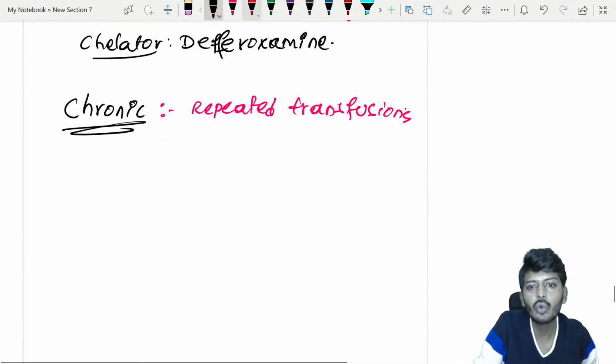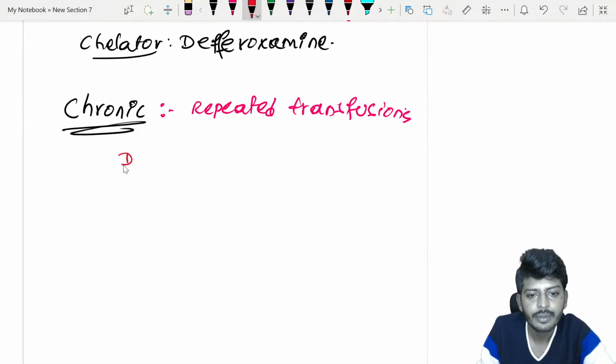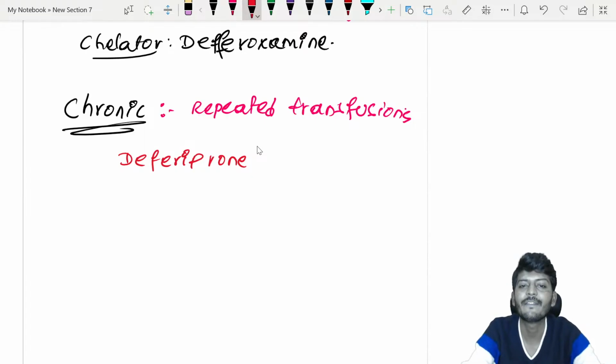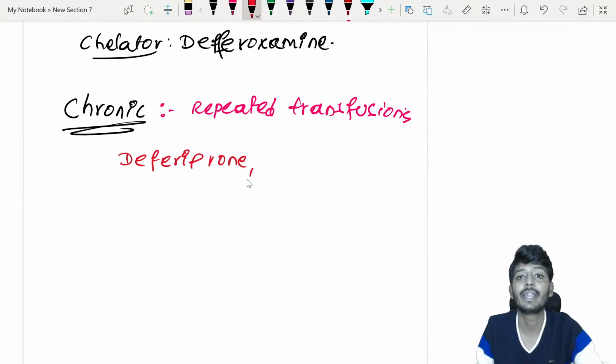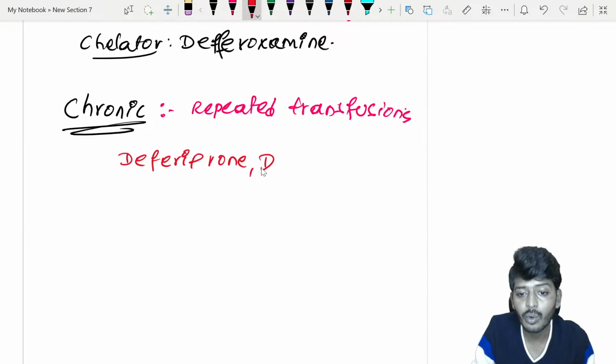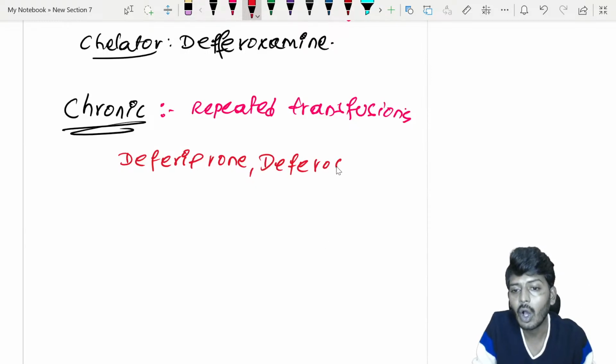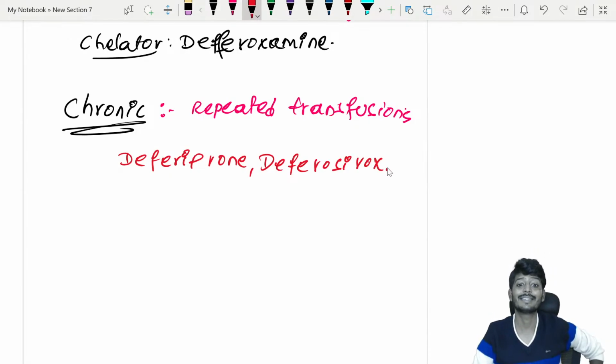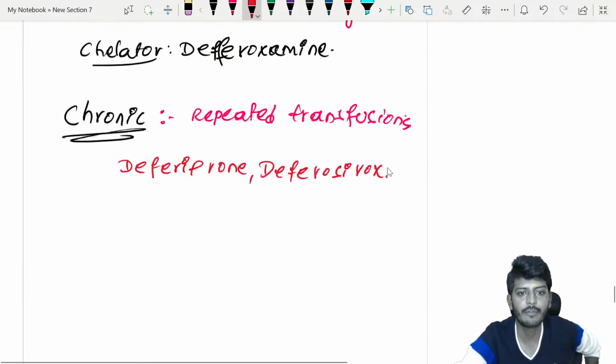We have two important drugs. Deferiprone. What is the name of the drug? Deferiprone. If deferiprone is not in the options, we have a newer drug called deferasirox. There are two drugs, deferiprone and deferasirox. These are the two drugs used for chronic iron toxicity, which can be given orally. That is the story of iron toxicity.